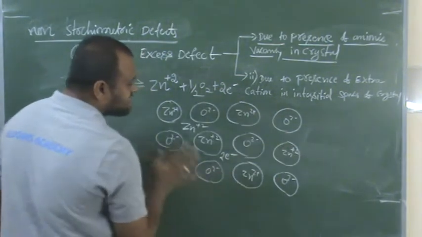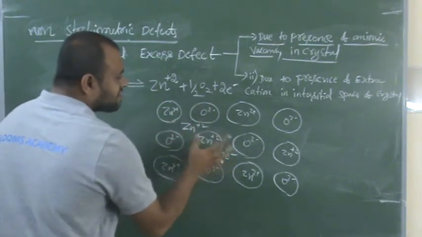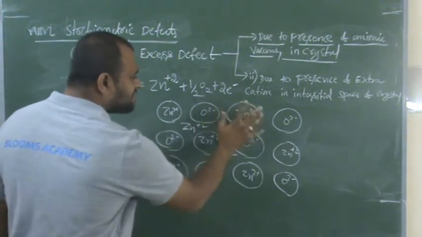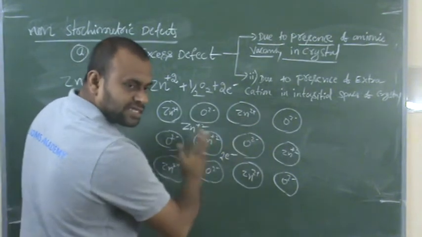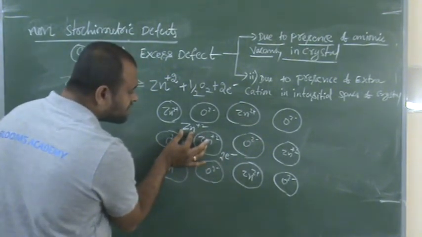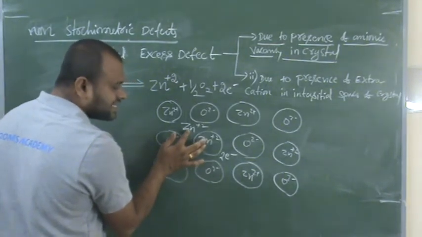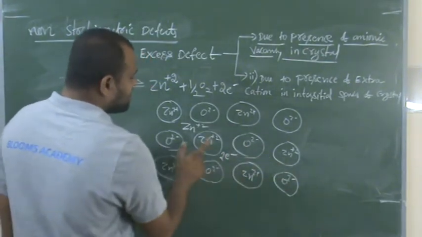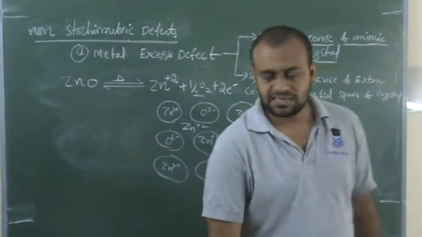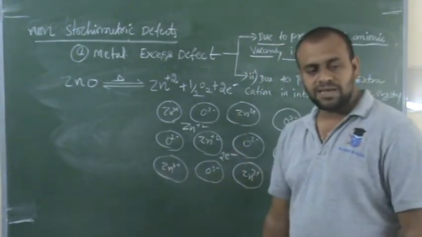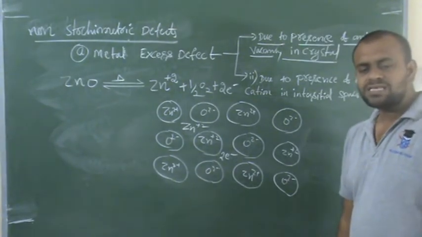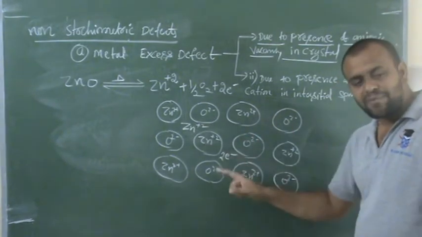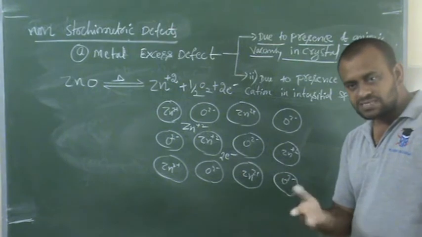Here what is happening, you can check. What is excess here, O2- or Zn+? Obviously, the ratio of O2- and Zn+ will be the same. But what happened to one Zn+? The Zn+ in between the interstitial spaces will be excess. 1, 2, 3, 4, 5, 6, 7 Zn+. In this crystal now, how many Zn+? 7 Zn+. How many O2-? Only 6 O2-. So, is there any anionic vacancy happened here? No anionic vacancy has happened.